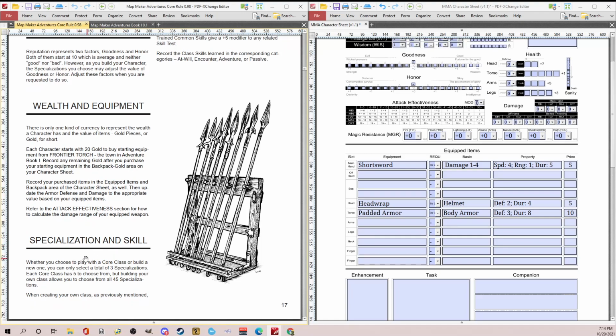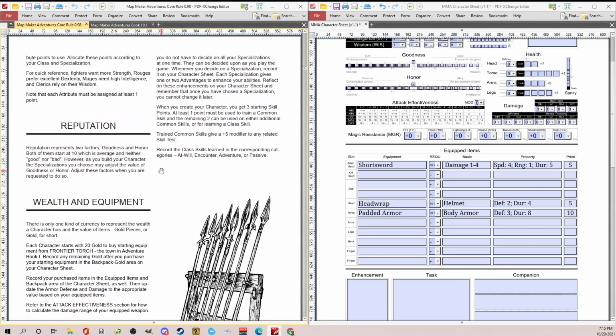So now specialization and skill. You can only select a total of 3 specializations, and we already went through that. We had 5 to choose from, but you could build your own to choose from all 45. There are 9 classes that have 5 each. You could pick 3 and mix and match from any of them, which is pretty cool. When you create your character, you get 3 starting skill points.